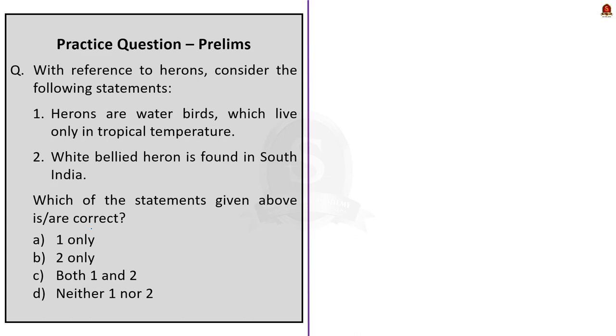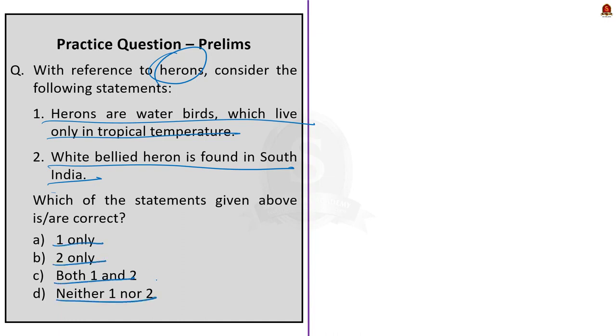Now look at this first question. This question is with respect to herons. Statement 1. Herons are water birds which live only in tropical temperature. Statement 2. White-bellied heron is found in South India. Which of the statements given above is or are correct? Option A 1 only, option B 2 only, option C both 1 and 2 and option D neither 1 nor 2. See, the correct answer for the question is option D neither 1 nor 2.